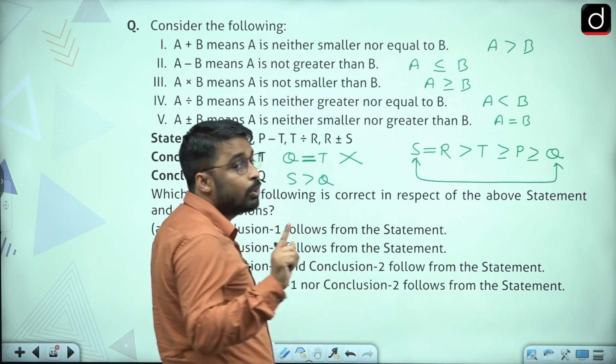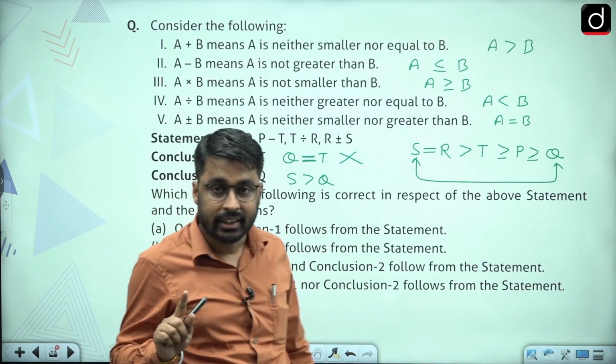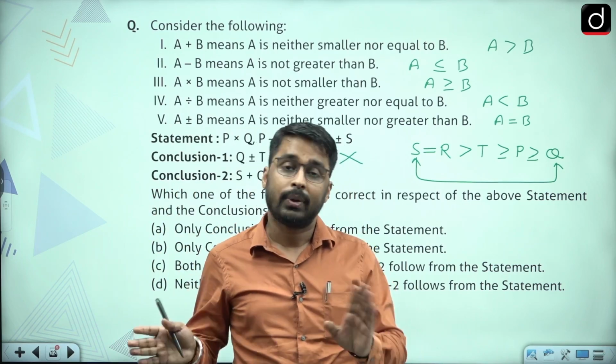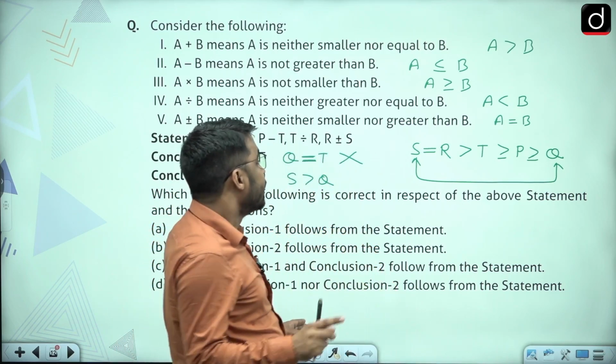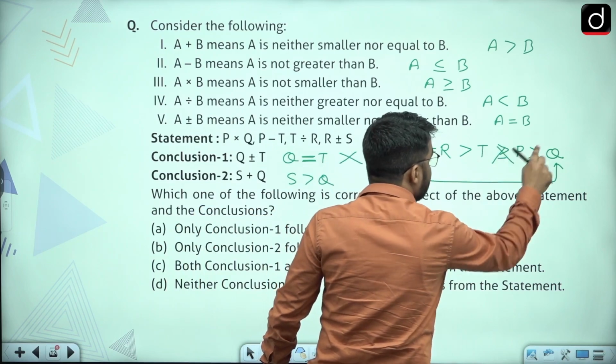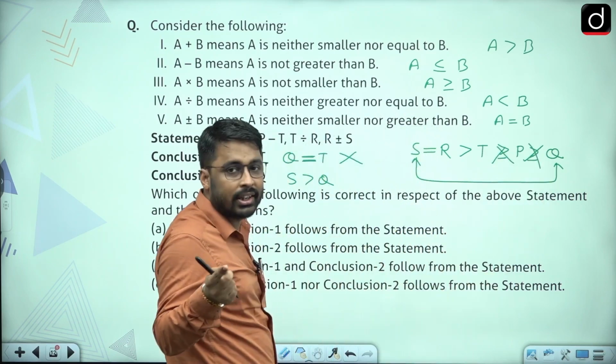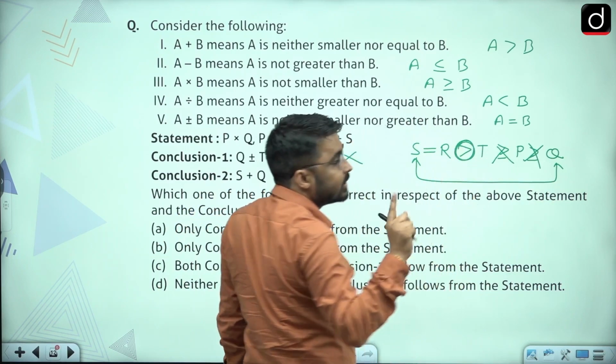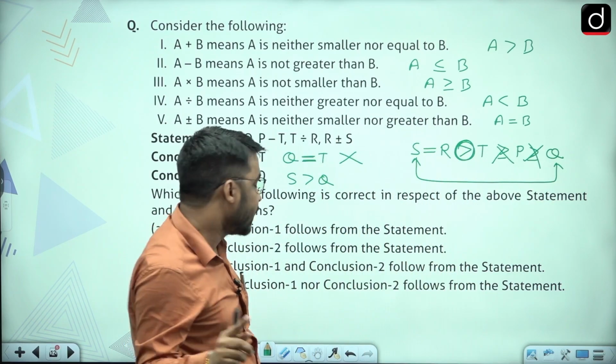Now greater than or equal to will not be treated as greater than, and less than or equal to will not be treated as less than. But even after eliminating these two greater than or equal to signs, we have one greater than sign. Still we have one greater than sign.